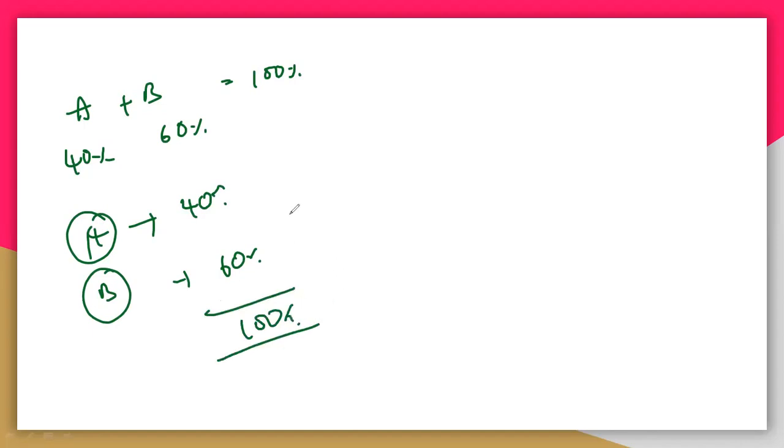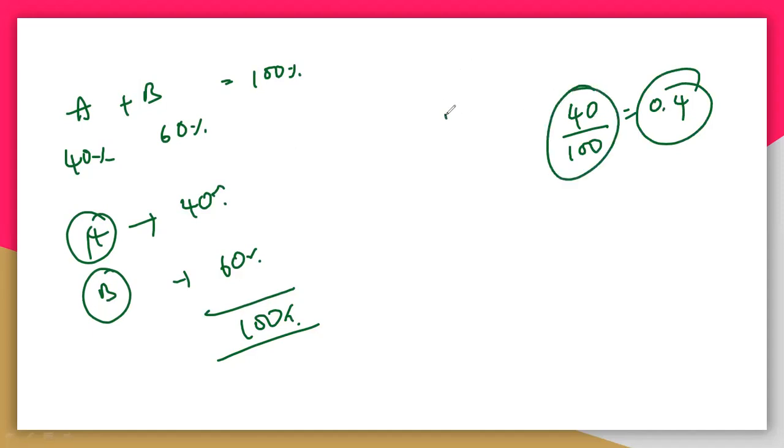So here, chemically, we are talking about the mole fraction. You can take again the 40%. 40% means you have to divide 40 by 100, so you will get 0.4. This is called the mole fraction. Chemically it is called mole fraction, but 40 by 100 is mathematically simply a percentage. So this is maths and this is chemistry.